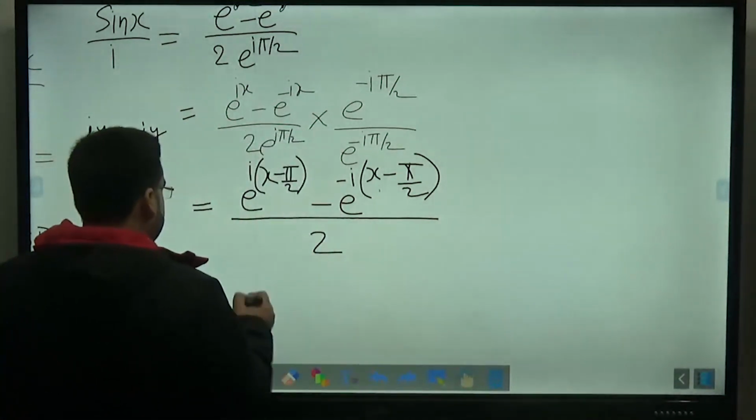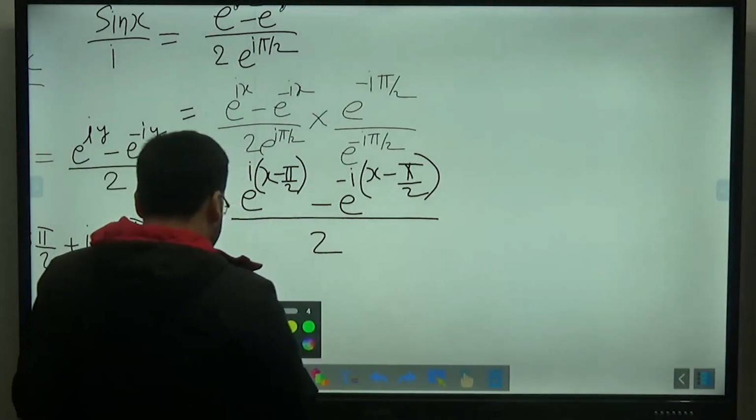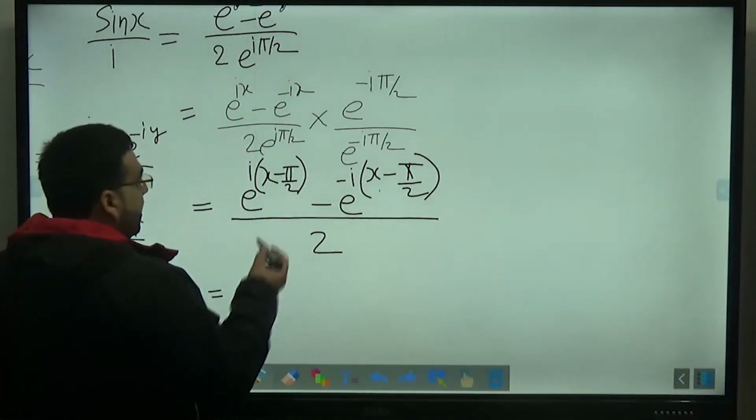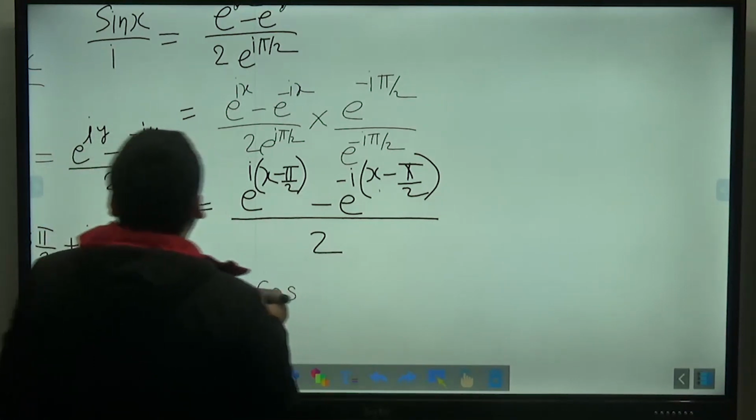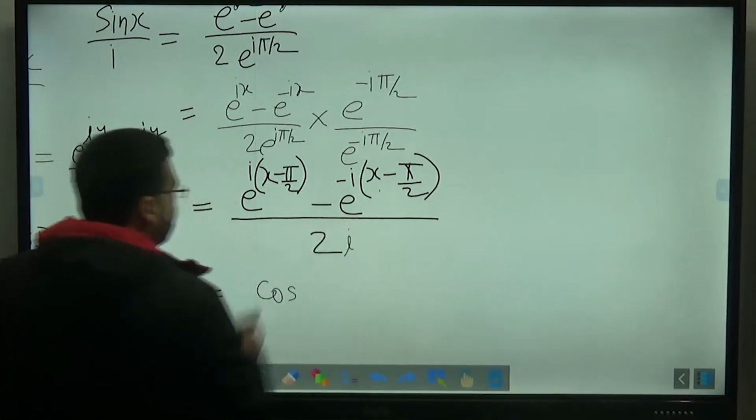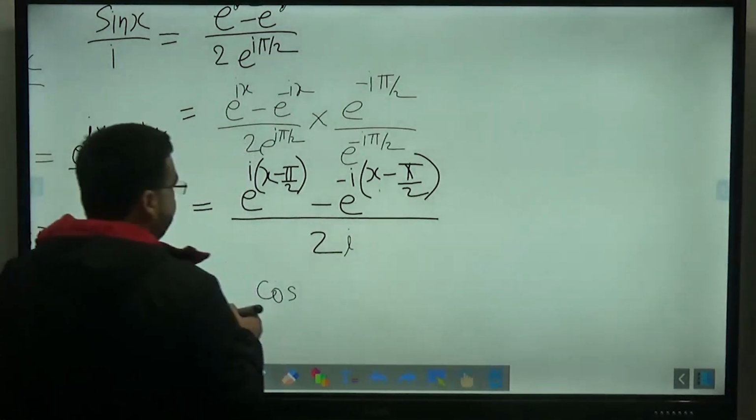So what will it be equal to? It will be equal to cos of, and 2i will also be here.